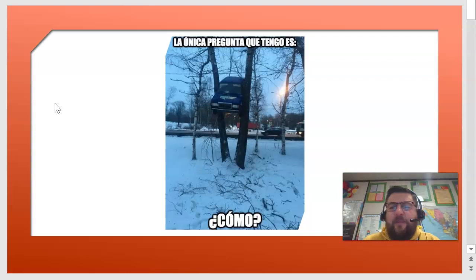Bueno, ¿qué nos dice este meme? La única pregunta que tengo es, ¿cómo? Go ahead and write that on your warm-up. See if you can figure out what it says. You should know some of these words.